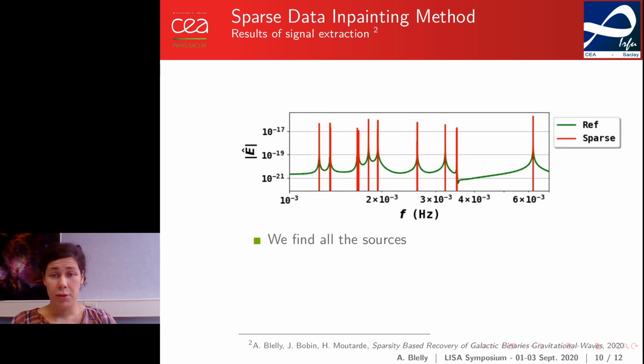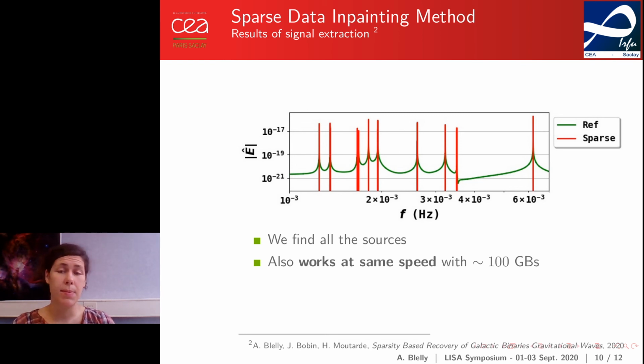This process is all the more successful that the extracted signal corresponds exactly to the one produced by the galactic binaries. So we tried our algorithm on a set of data a bit more challenging, a set of 100 waveforms that were randomly chosen. The data inpainting algorithm could flatten the effective noise power spectral density as efficiently as it did for 10 galactic binaries. More specifically, the whole algorithm worked at the same speed with 10 times more sources than before and could handle without any problem the data inpainting.